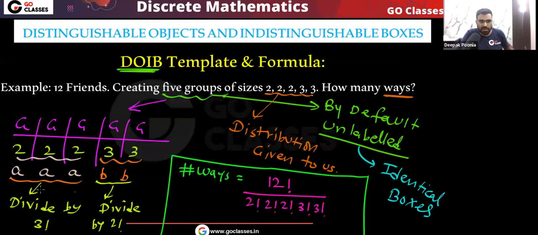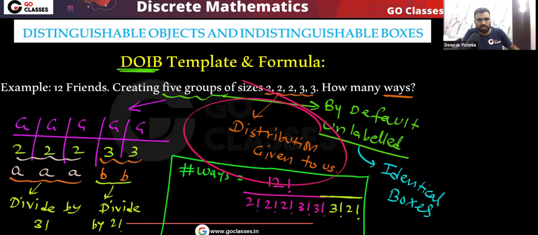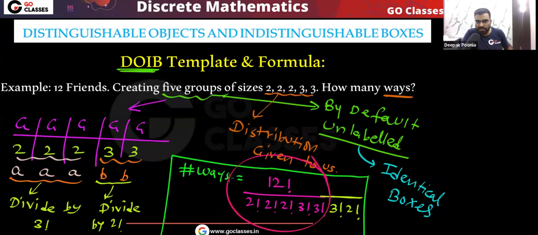So here we also need to divide by 3 factorial, 2 factorial. That's it. This is your final answer. I hope you understood. Please tell me, is this point clear? So like this, you can find the number of ways in the DOIB template when the distribution is already given to us. Very simple. You apply the DODB template formula with division for repeated elements.